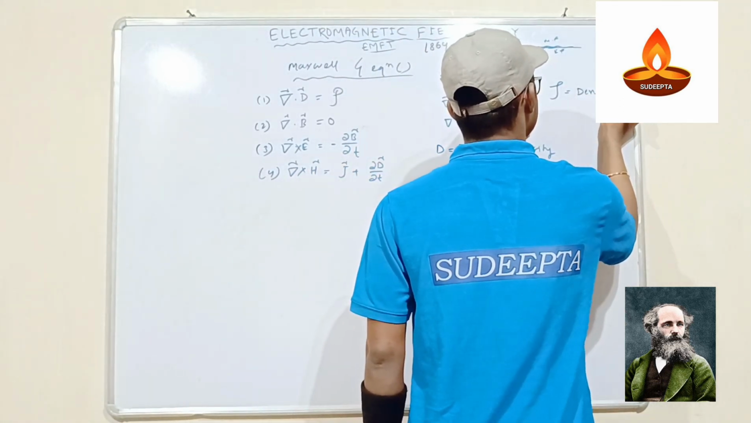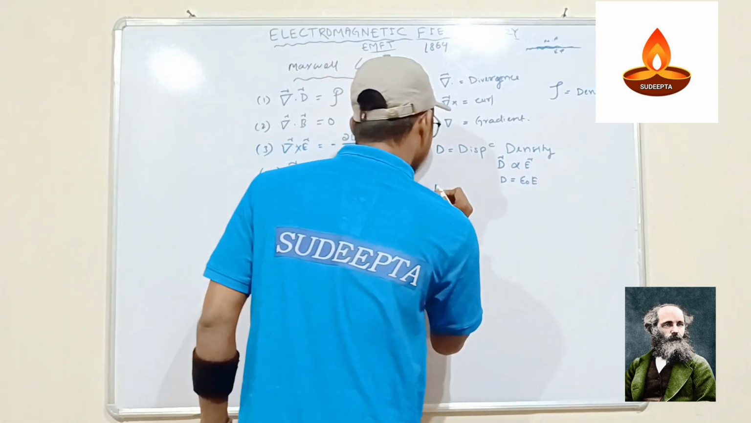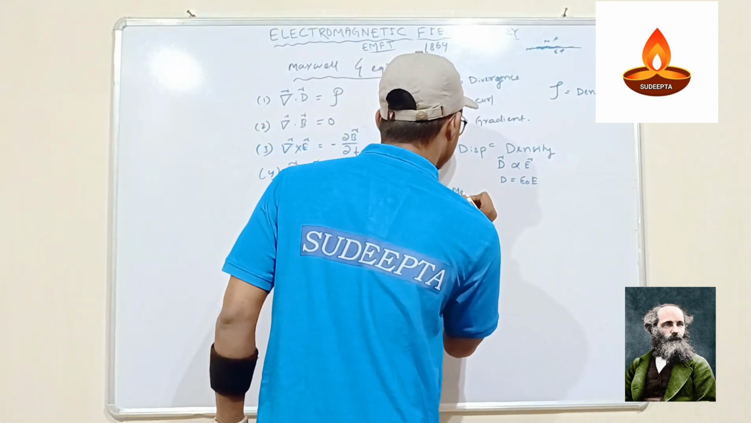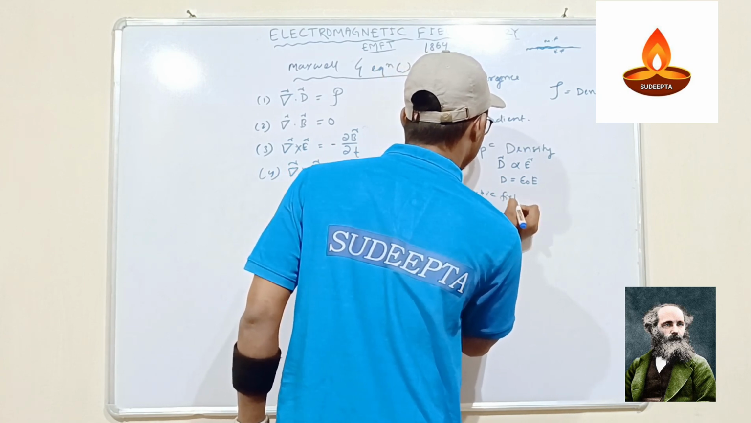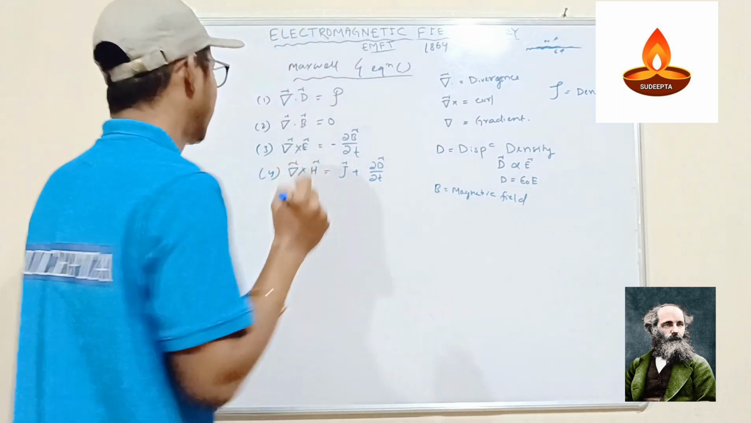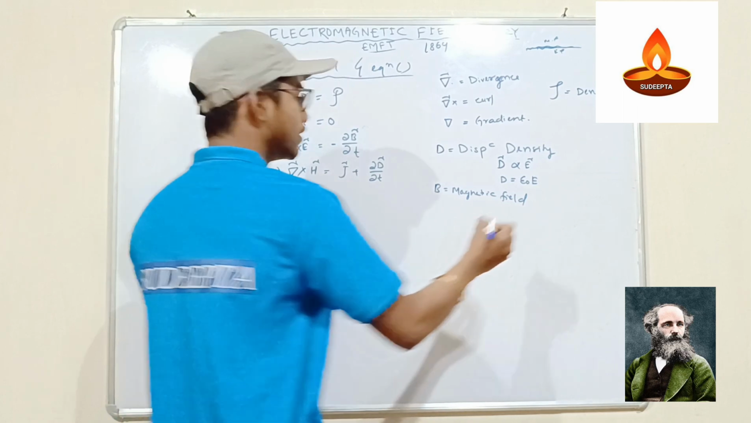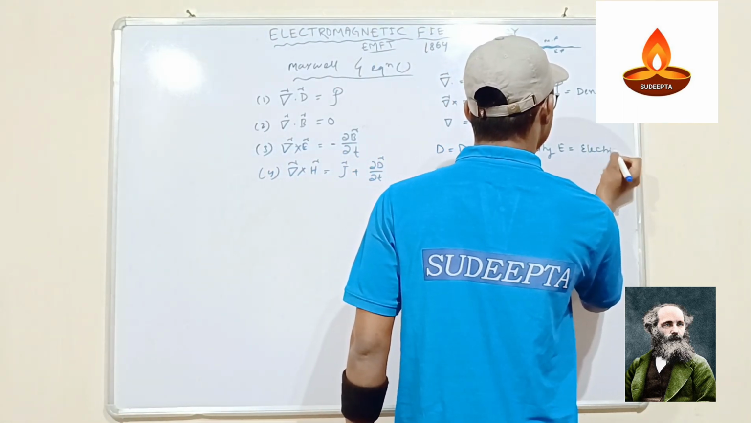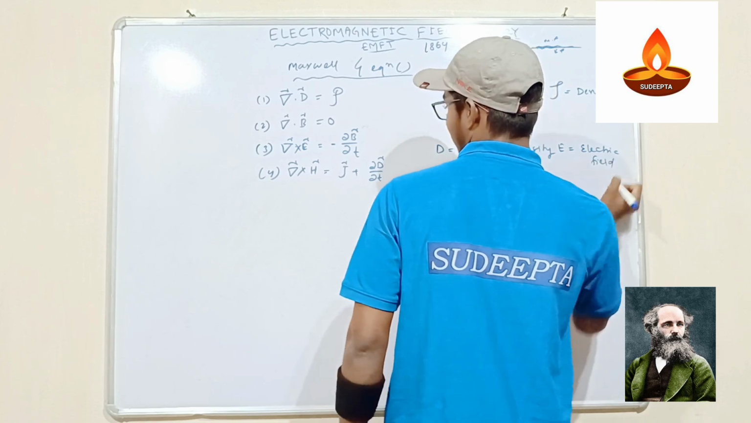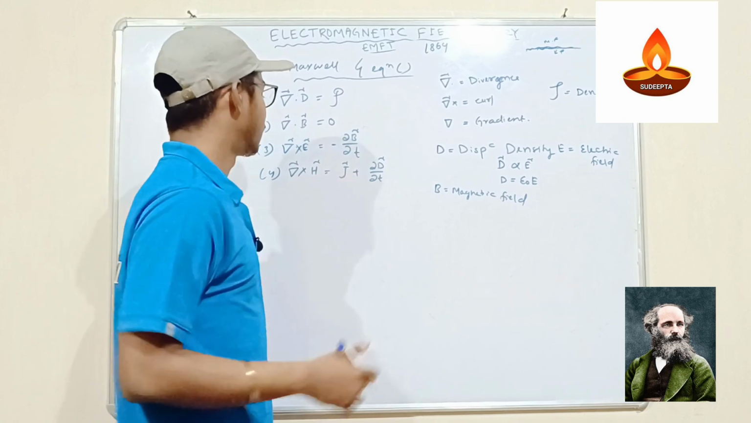It is the density. Here B, we all know, is called the magnetic field. When it comes to E, E is the electric field. So it is minus of divergence of B upon divergence of T.